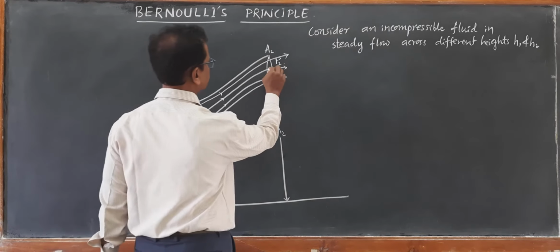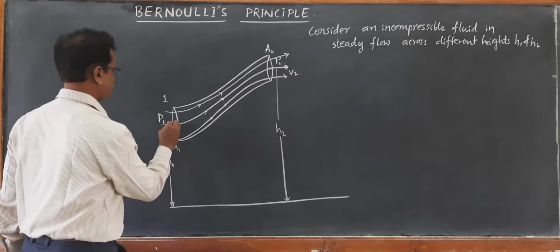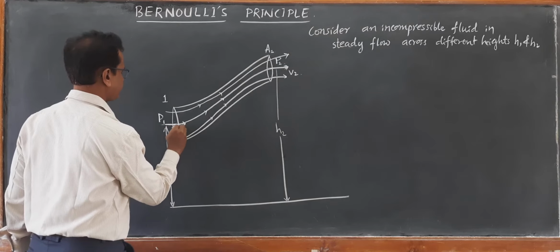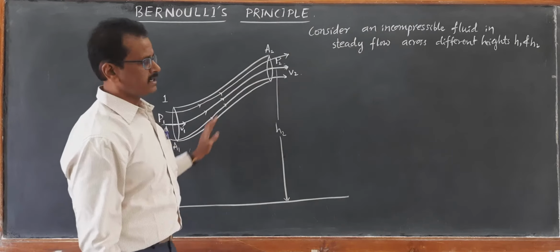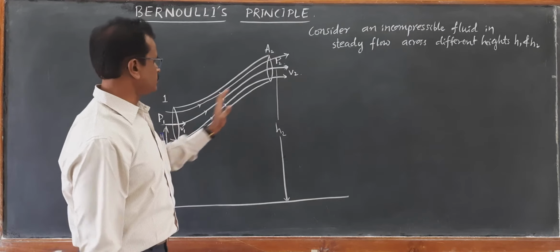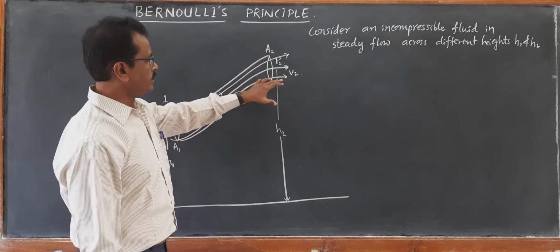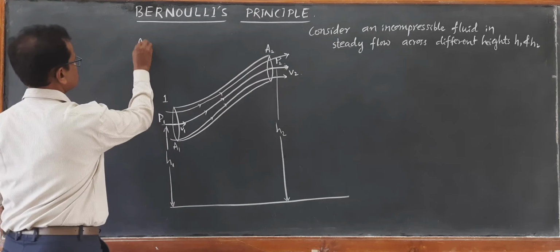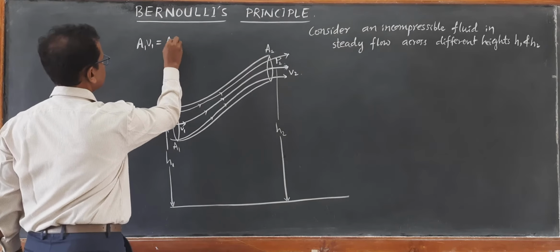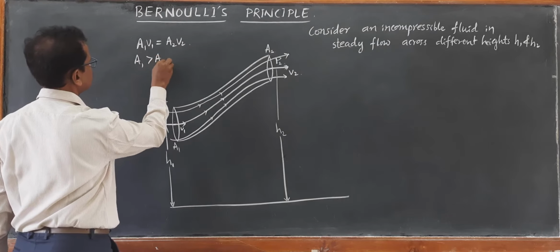If the velocity of fluid coming out here is taken as V2 and the velocity of entry of the liquid is taken as V1, then you can see V2 is greater than V1, as we have stated earlier using the equation of continuity, A1 V1 equals A2 V2. Since A2 is a smaller cross sectional area, V2 is definitely greater than V1. This is the equation of continuity for an incompressible fluid: A1 V1 equals A2 V2. So here A1 is greater than A2.